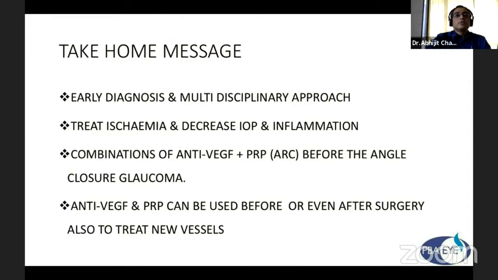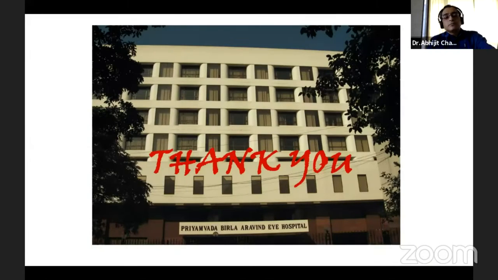you can see here. So take-home message: early diagnosis and multidisciplinary approach, treat ischemia and decrease intraocular pressure and inflammation, combination of anti-VEGF plus PRP or anterior retinal prophylaxis before the angle closure glaucoma happens. And anti-VEGF and PRP can be used before or even after surgery also to treat new vessels. Sometimes anti-VEGF is given during surgery also. Thank you for the patience.